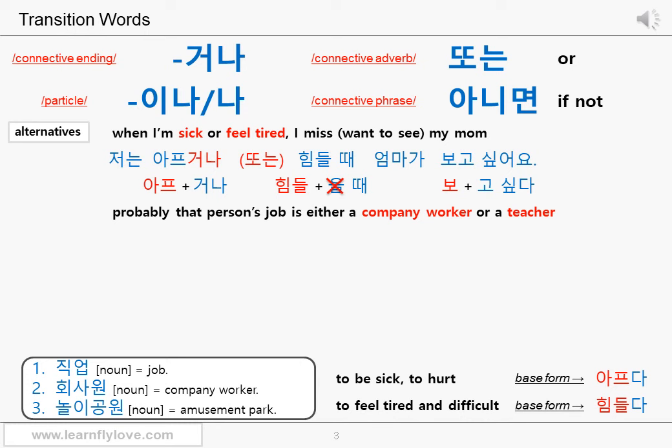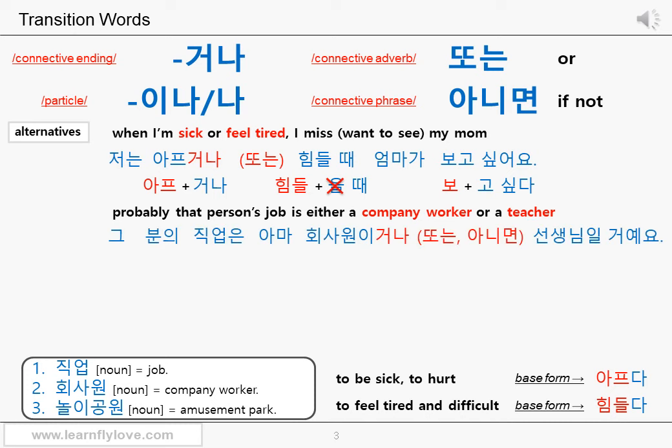Okay? Let's find out what it means exactly with the actual Korean sentence. Let's use the ending 거나 first. 그분의 직업은 아마 회사원이거나 또는 선생님일 거예요. Or 그분의 직업은 아마 회사원이거나 아니면 선생님일 거예요. Yes, the connective ending 거나 is used even though two nouns are linked.